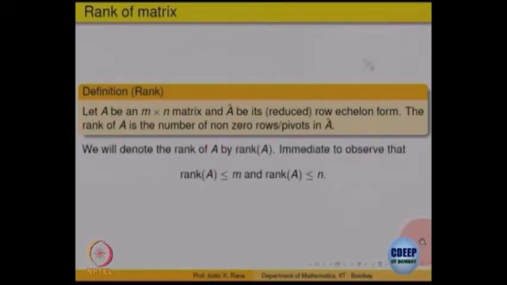Clearly, the number of non-zero rows is always less than or equal to m and n, the minimum of the two, right. So it is less than or equal to both. So the rank is always less than or equal to the minimum of the number of rows and the number of columns.